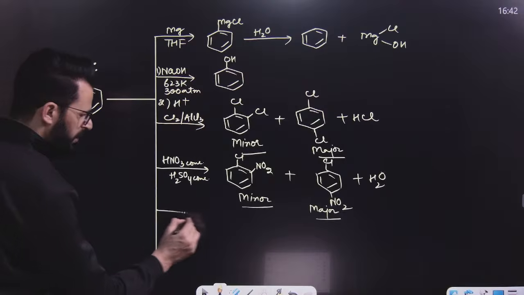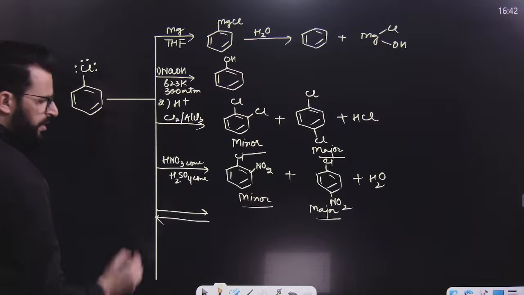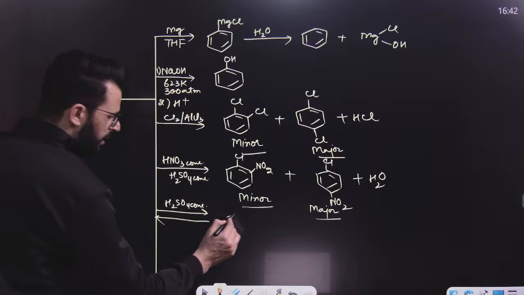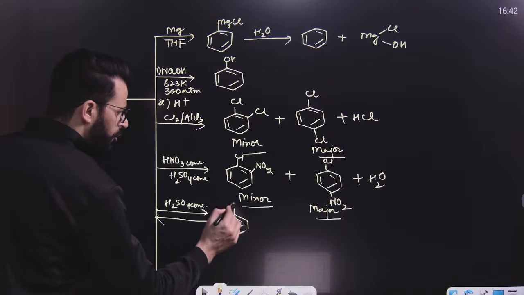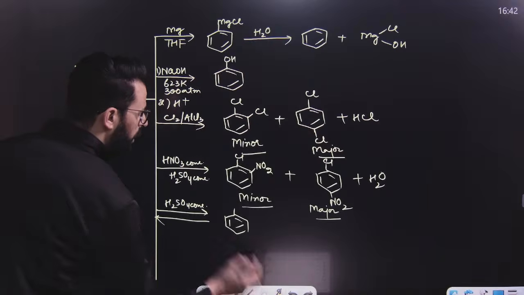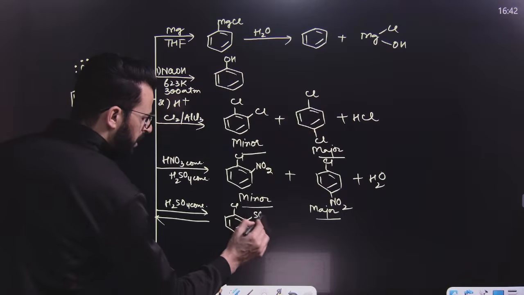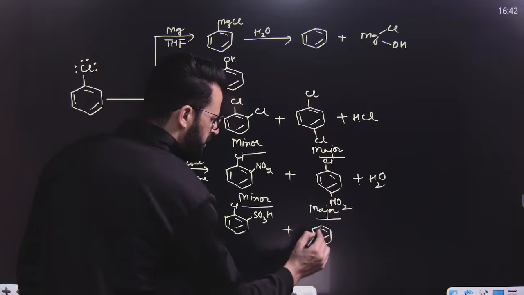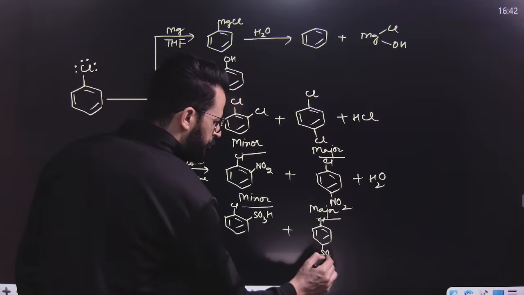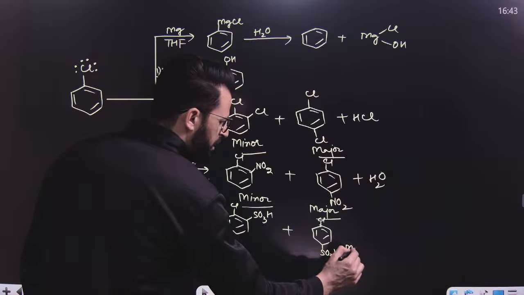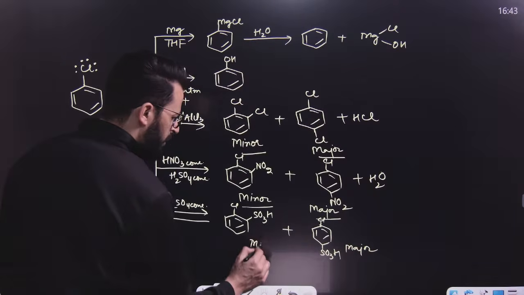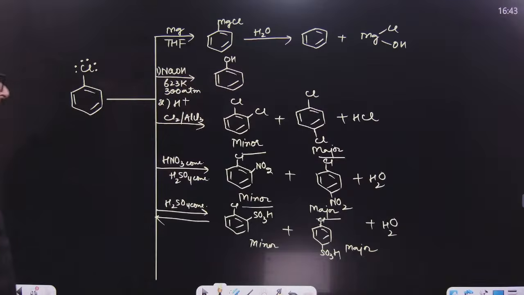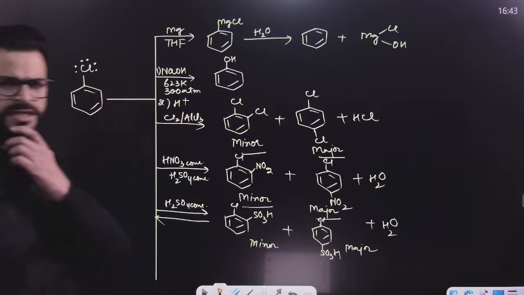After that, sulfonation, but remember sulfonation is a reversible reaction. The electrophile generally is SO3, so SO3 will go to either ortho or para, and finally it becomes SO3H. So the sulfonation reaction takes place like this. Para will be major, this will be minor. Let me show some other reactions on the next slide.